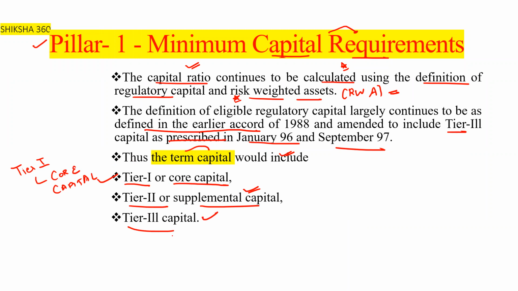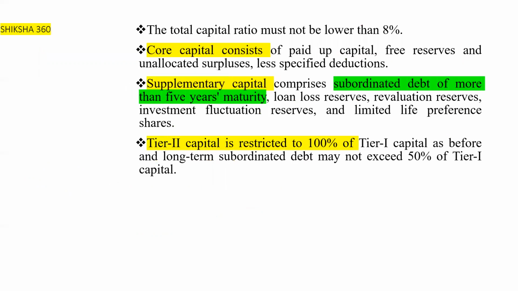So the term capital would include tier 1 capital, which is also known as the core capital, tier 2 capital, which is also known as supplemental capital, and tier 3 capital. So the total capital ratio, which we have discussed here.